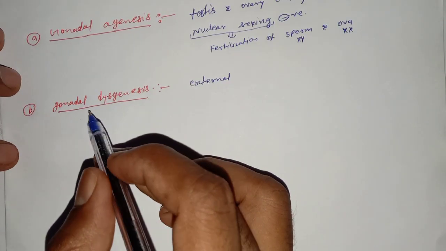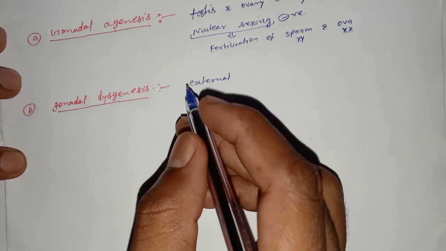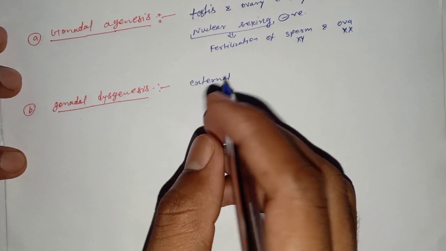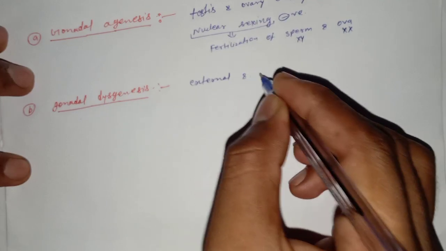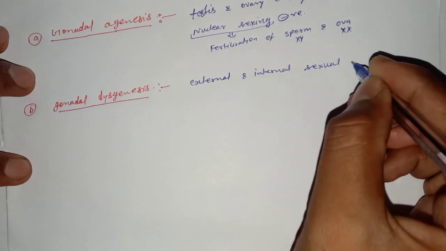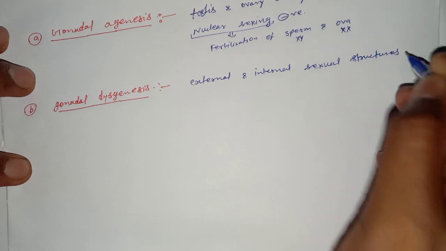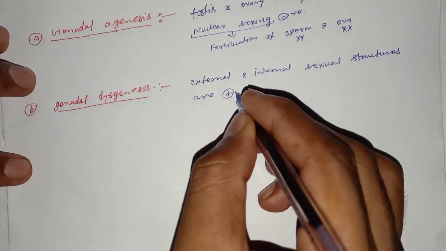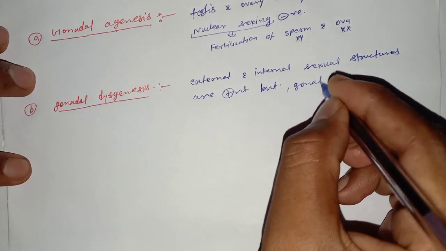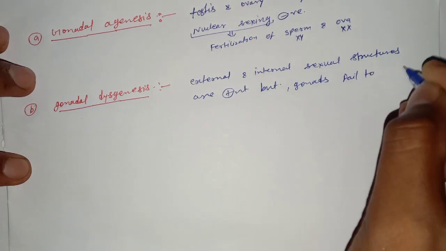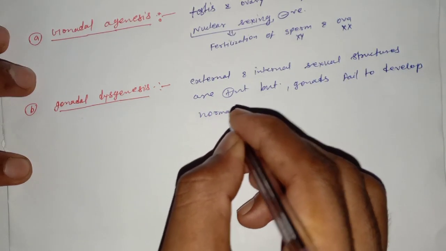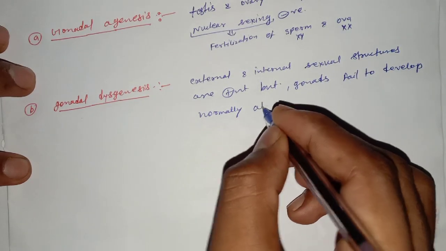Now we talk about the second disorder, which is gonadal dysgenesis. In gonadal dysgenesis, the external and internal sexual structures are present, but their gonads fail to develop normally at puberty.